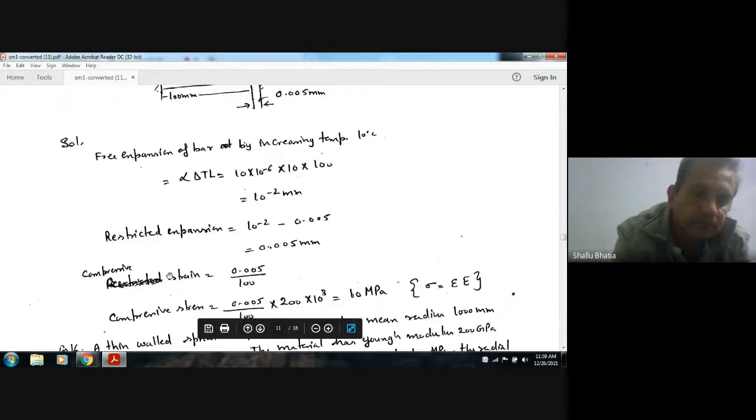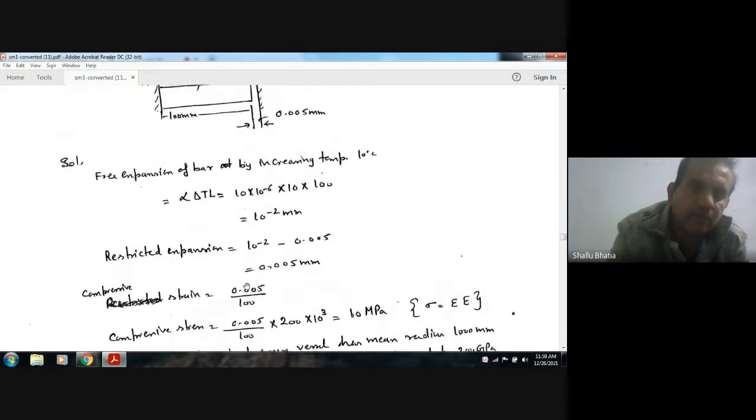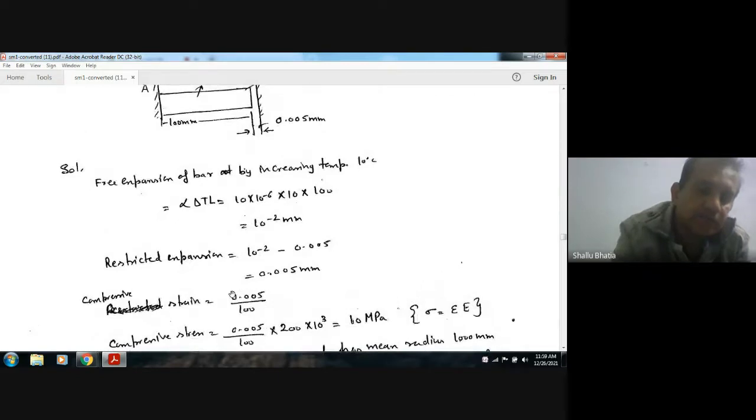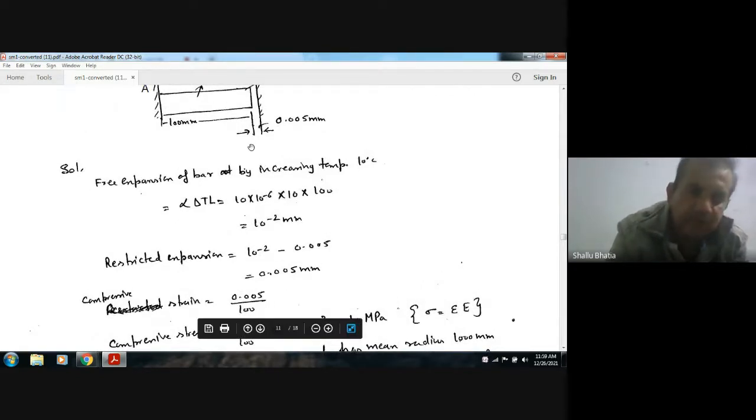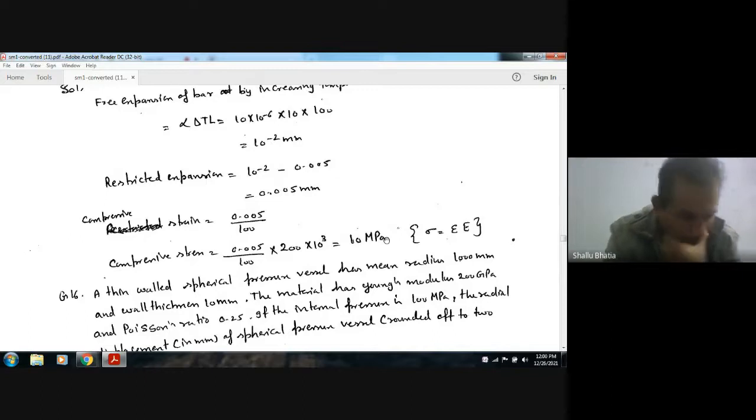Now this restricted expansion divided by the length is the compressive strain. Okay, and the length is 100. So the compressive stress is the compressive strain into E. Okay. So that is 10 MPa. So the answer is 10 MPa.